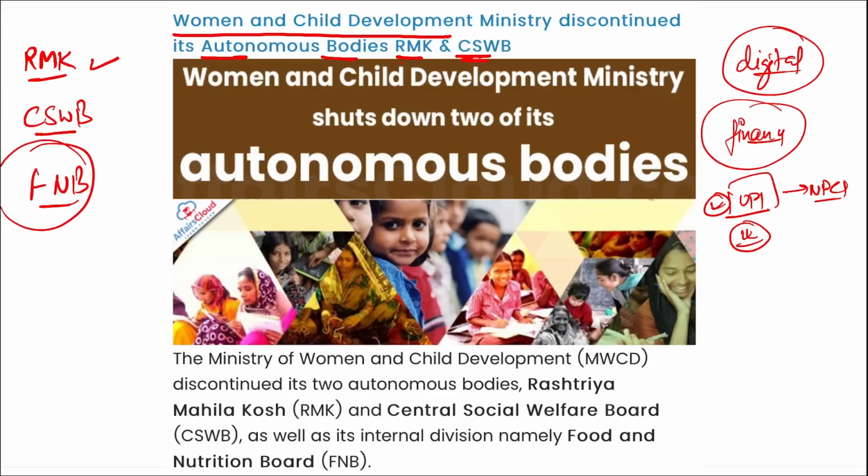And this is what has happened recently, that these two bodies were discontinued, right? If we talk about RMK, Rashtriya Mahila Kosh, this was launched in 1993, and it is to extend collateral free credit to women in the informal sector. Then if we talk about CSWB, that is your Central Social Welfare Board, this was formed in 1953 as a charitable company, and it was one of the first efforts by the Indian government to build a body on the principles of voluntarism. Correct? Next.